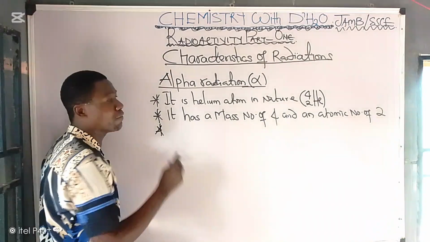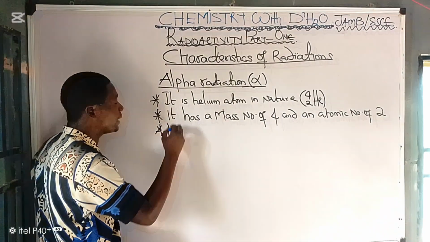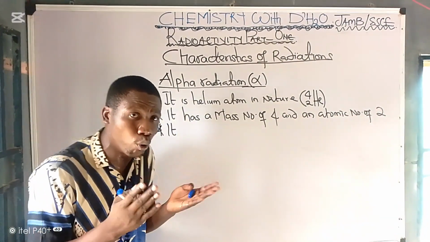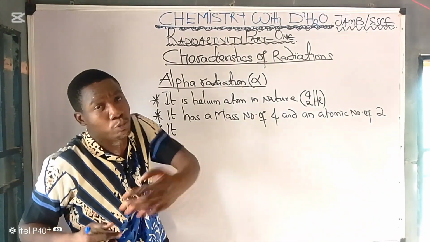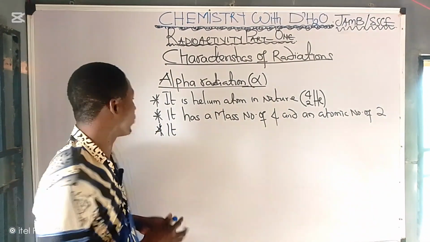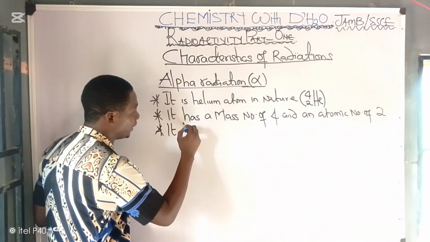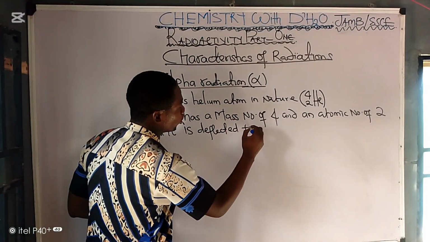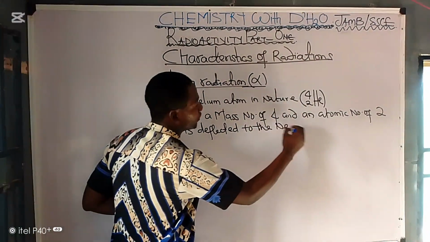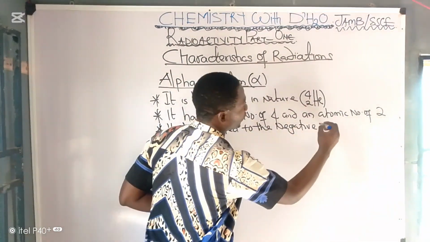Number 3 characteristic about alpha particles is that it is deflected to the negative pole in an electrostatic field, or deflected towards the south pole in a magnetic field. So we can say that it is deflected to the negative pole. Why is it deflected to the negative pole?